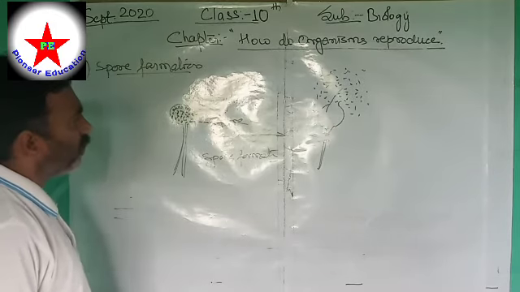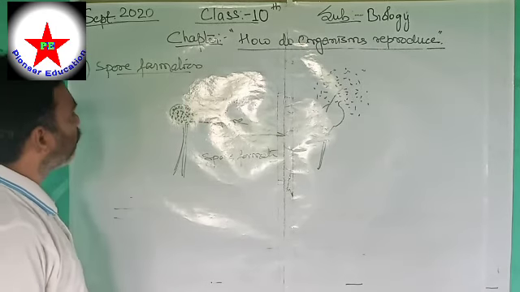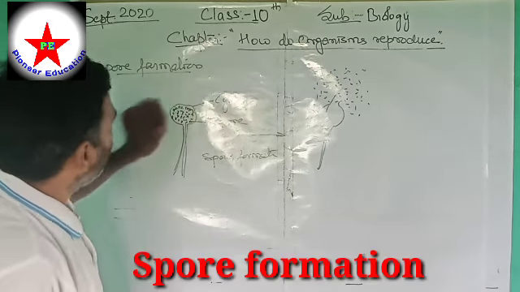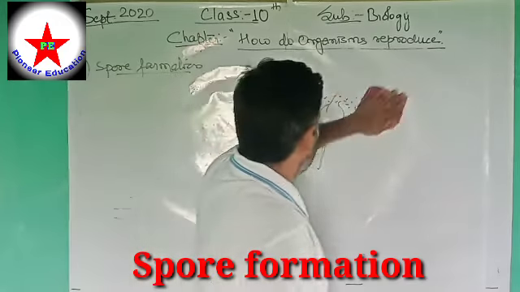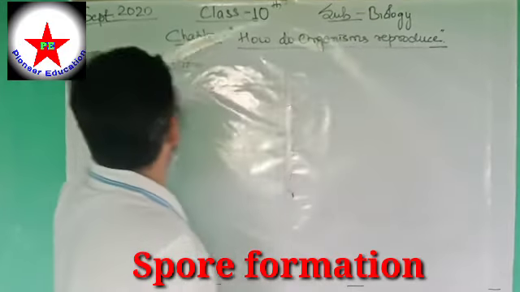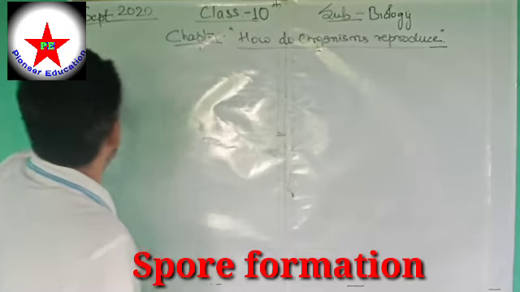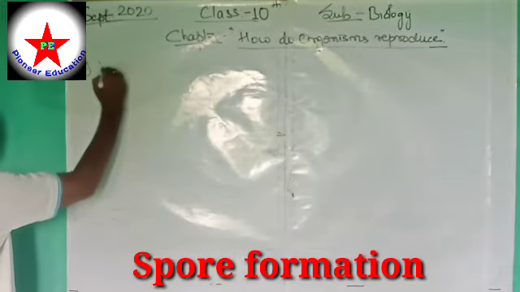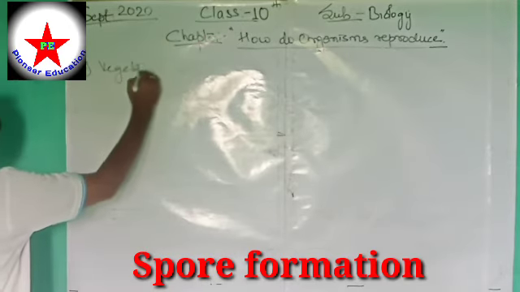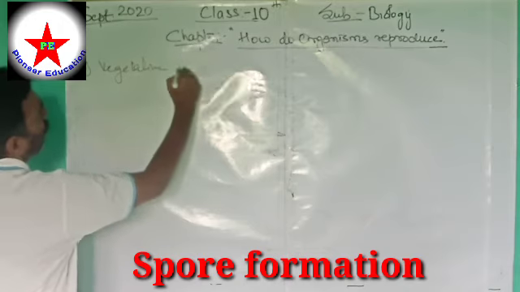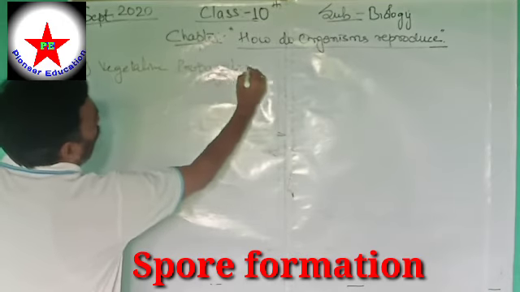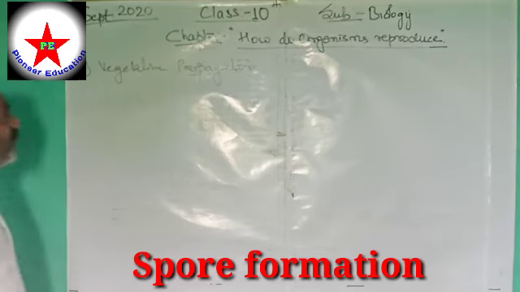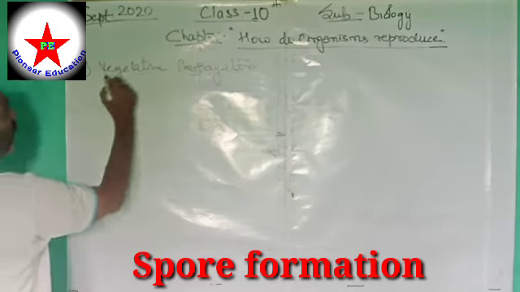This spore formation or zoocyte formation is the process of reproduction in the asexual method. Now the next is vegetative propagation. Now vegetative. What is the meaning of vegetative?